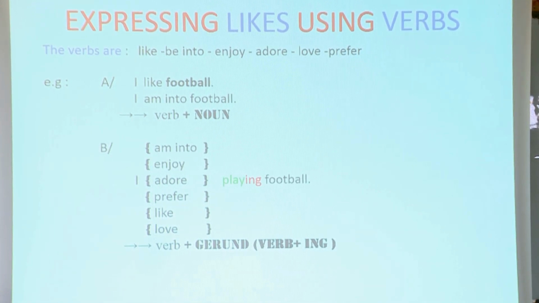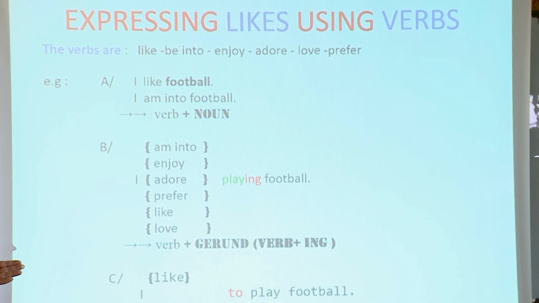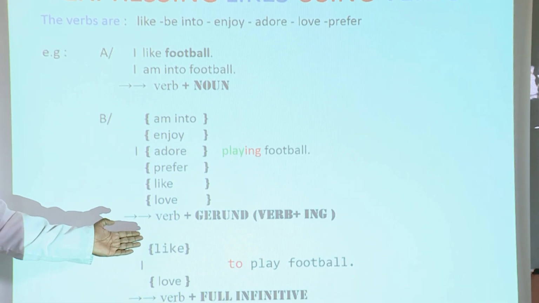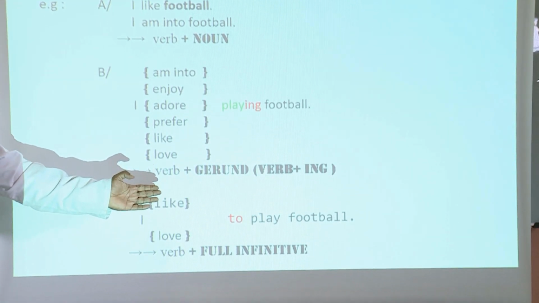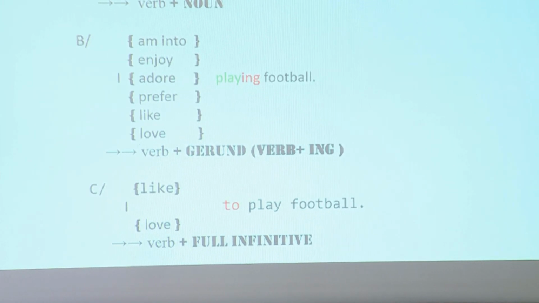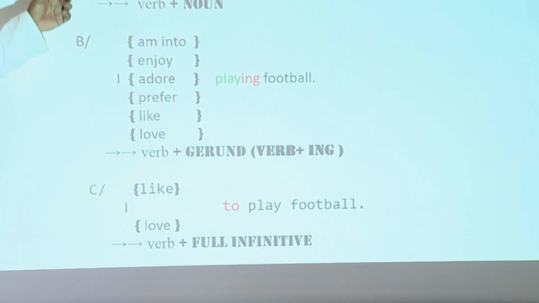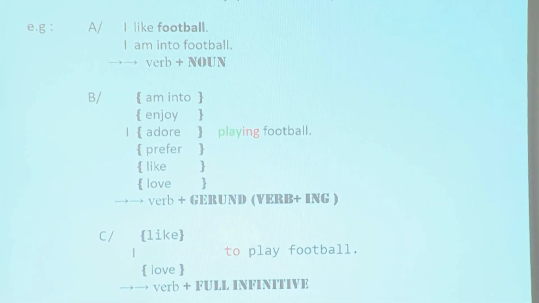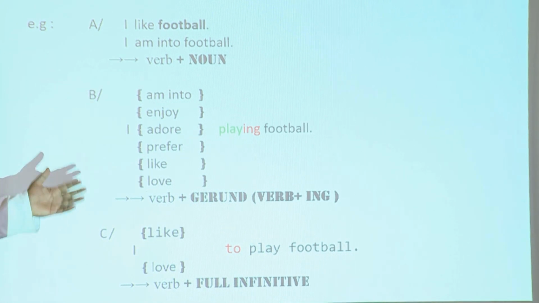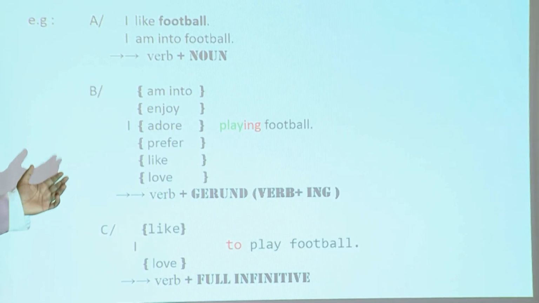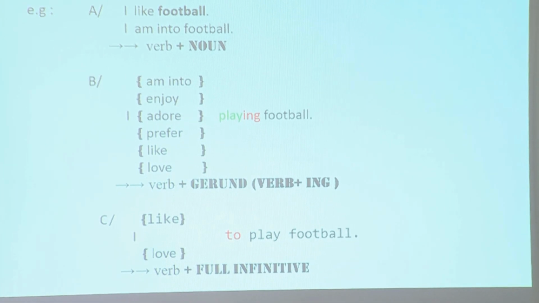There is a C. Look at it. I like. I love. And now you have to plus the verb, then you have the noun. I like to play football. Now look at like. You have like, and like, but you can vary. It's good for you. I like football. I like playing football. I like watching football. I like to play football.